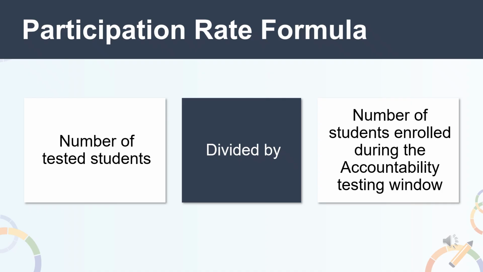Many rules are applied to determine if a student is considered enrolled at the school or LEA. Keep in mind that the participation rate rules and denominator will be different from those used to calculate the average DFS. For more information about the participation rate, please visit the link to the participation rate flyer provided in the note-taking guide. There are a few exemptions for special cases such as medical emergencies and newly enrolled EL students who take the ELA assessment, where these students are not expected to test.